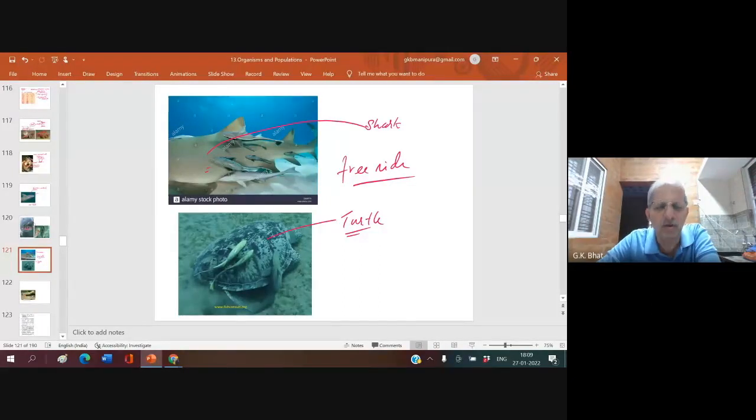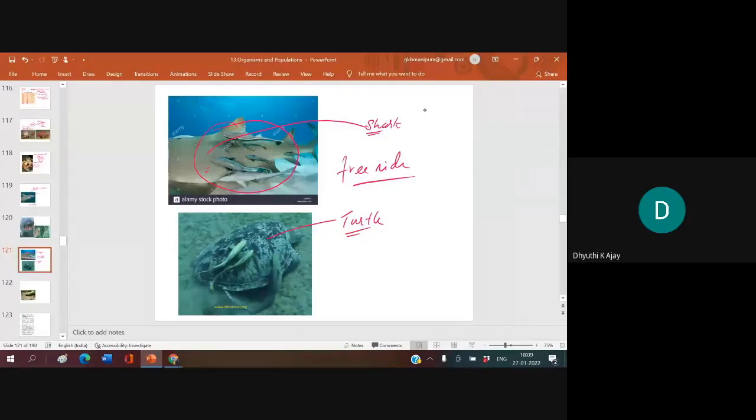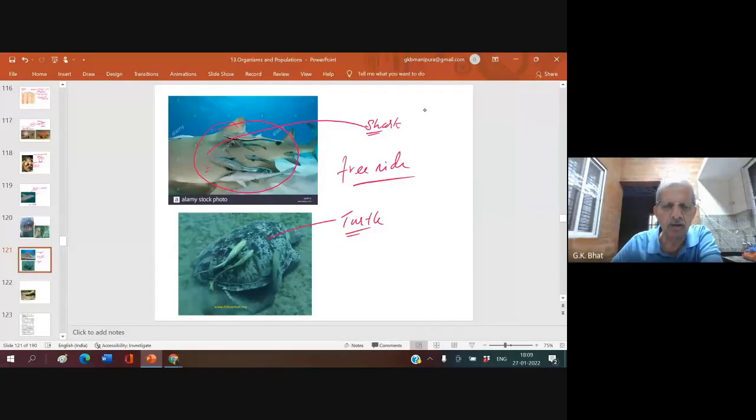You may ask, sir, is it not thought that this shark or this whale has to bear that much of weight? Yes or no?